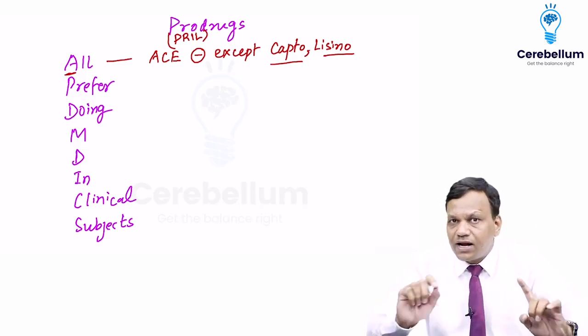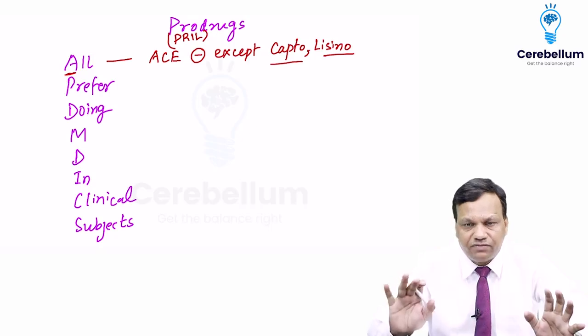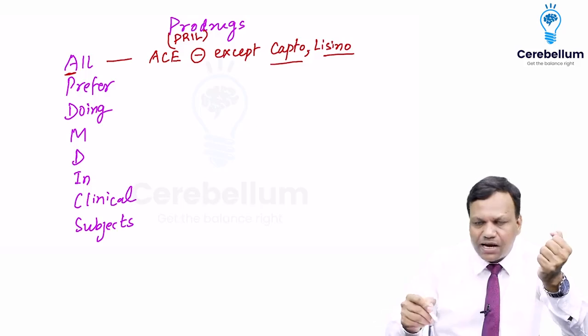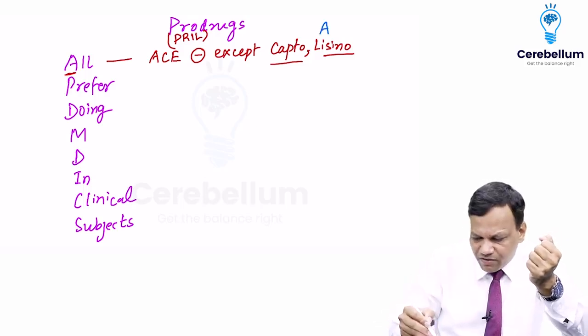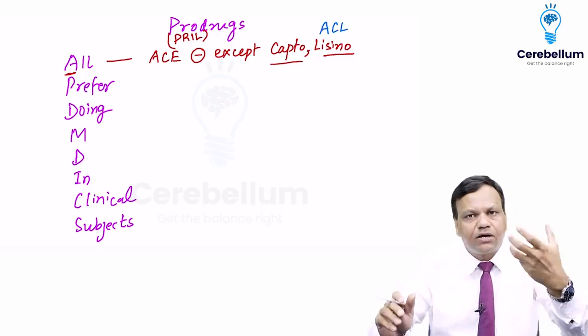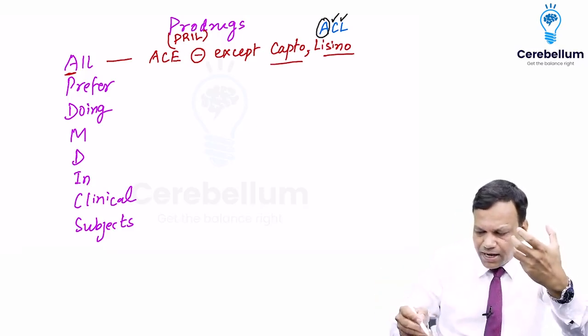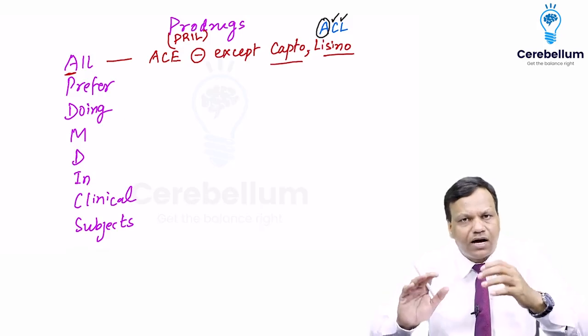Captopril and lisinopril are not prodrugs. They are active. So sometimes the question is asked which is the active ACE inhibitor. These are captopril and lisinopril. So you can remember from the mnemonic ACL, anterior cruciate ligament. So active ACE inhibitors are captopril and lisinopril. All other prils are prodrugs.